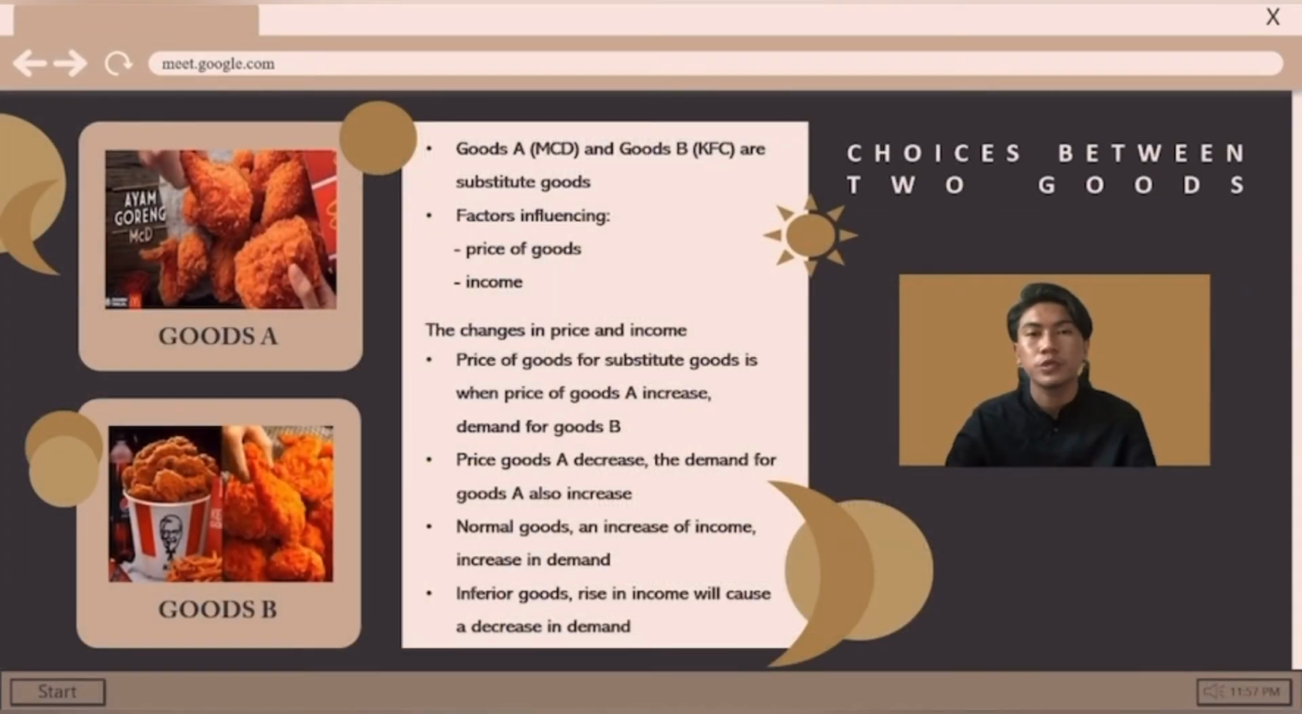Next, choice between two goods. The picture shown is the two goods mentioned in the question. Goods A is ayam goreng MACD and goods B is Kentucky Fried Chicken, KFC. Both goods can be classified as substitute goods.